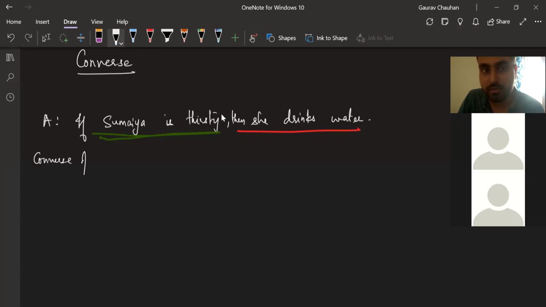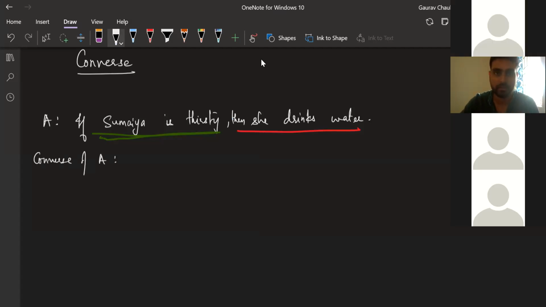Converse of statement A. Manoj, you want to go ahead? Yes, sir. The converse of line A is that Sumaya drinks water when she's thirsty. Statement A, Manoj. Line already has a meaning in maths. Don't use the word line. Line already has one geometrical meaning, no? So use the word statement. Just a small correction. Go ahead. Converse of statement A is if Sumaya drinks water when she's thirsty. Not perfectly right, but good attempt, Manoj.